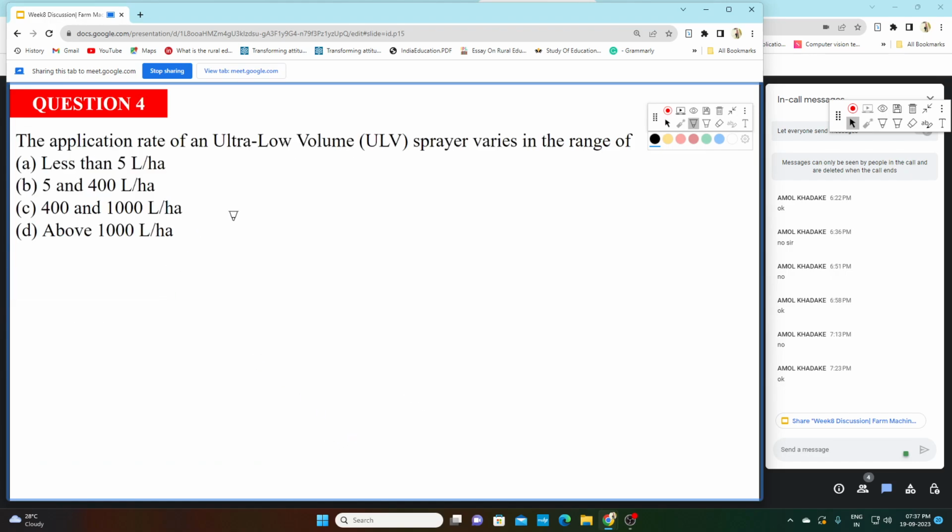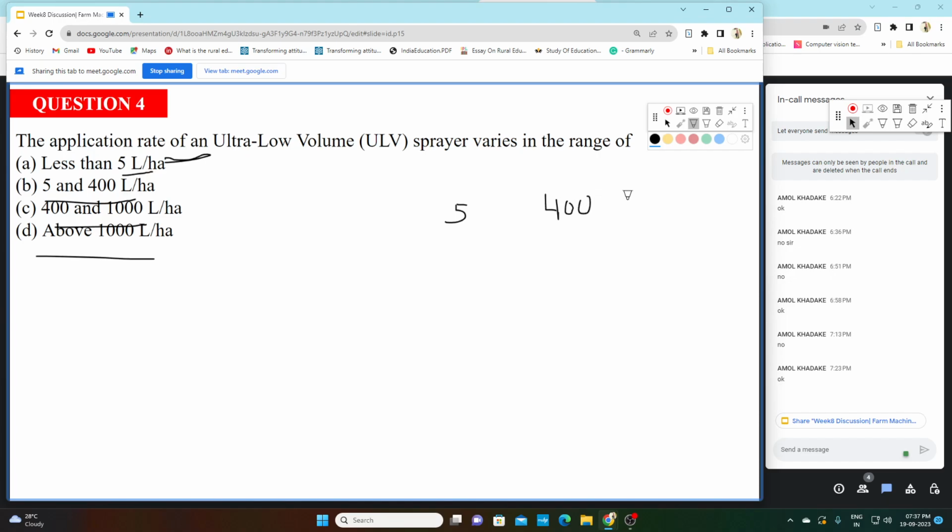Now question 4: the application rate of an ultra low volume sprayer varies in the range of: A is less than 5 liter per hectare, B is between 5 and 400, C is 400 and 1000, and D is... Option A. Yes, very right. I have told you the threshold is 5 and 400.